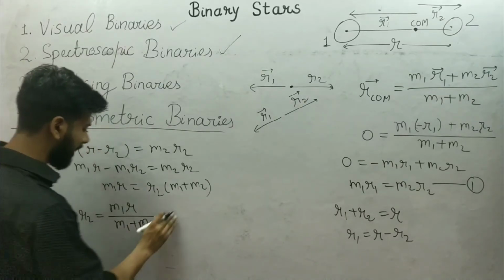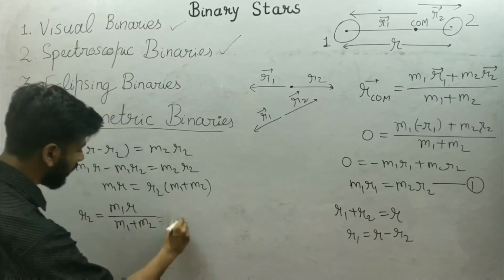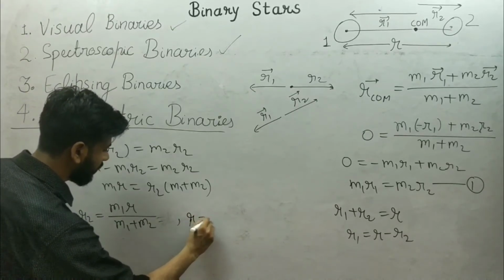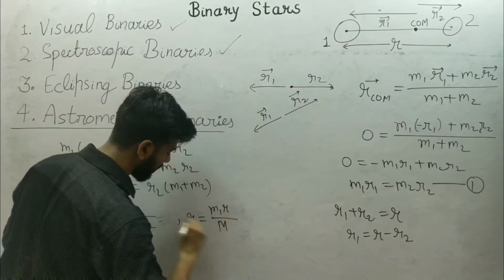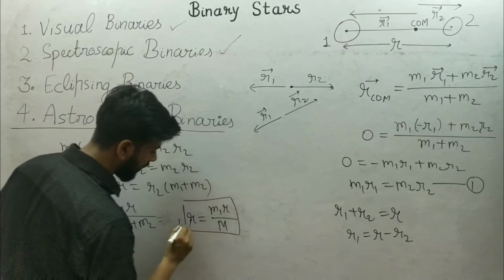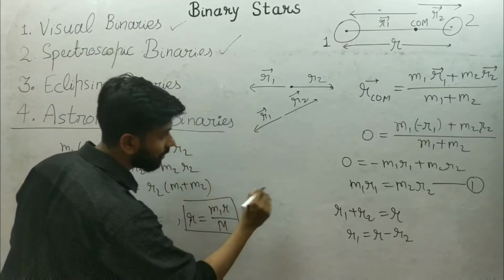I can write this as r2 is equal to m1 r upon total mass. I can write this as equation 2.